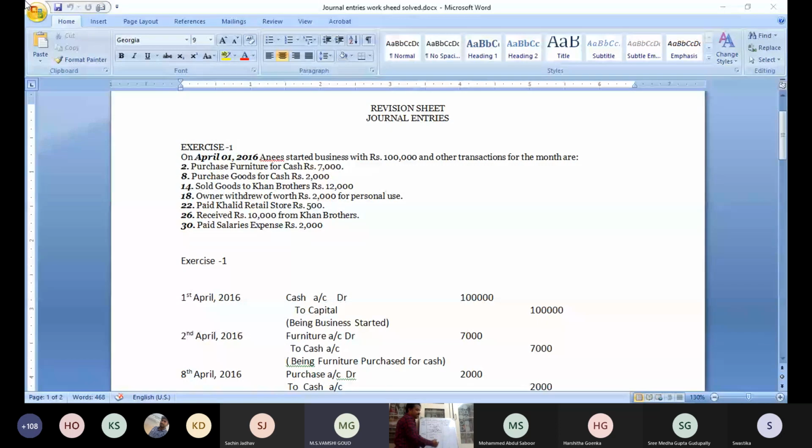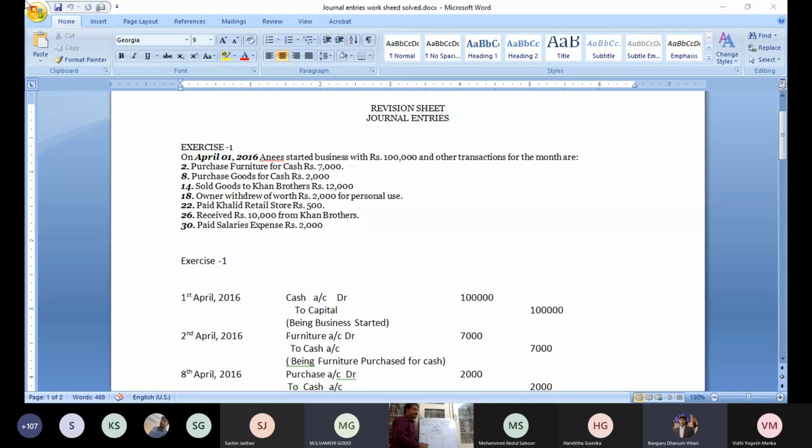So furniture is an asset, or liability, or expense? Asset, sir. Very good. Cash is also an asset. So furniture, an asset, comes under which account? Real account. So what is the rule for the real account? Debit what comes in and credit what goes out.